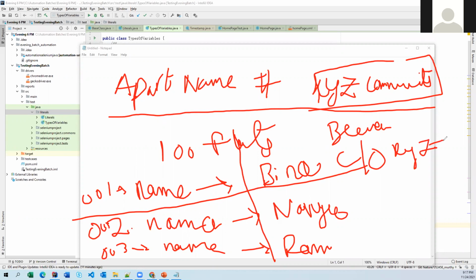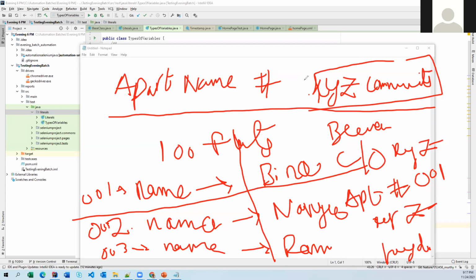Some XYZ community, and then followed by apartment number, some 001, some XYZ colony, some Hyderabad or something. Okay. So here, if you notice, what are the common things that we are mentioning here? So here, if you notice, that Beena, name of resident or name of tenant, is not common. It keeps changing apartment to apartment.